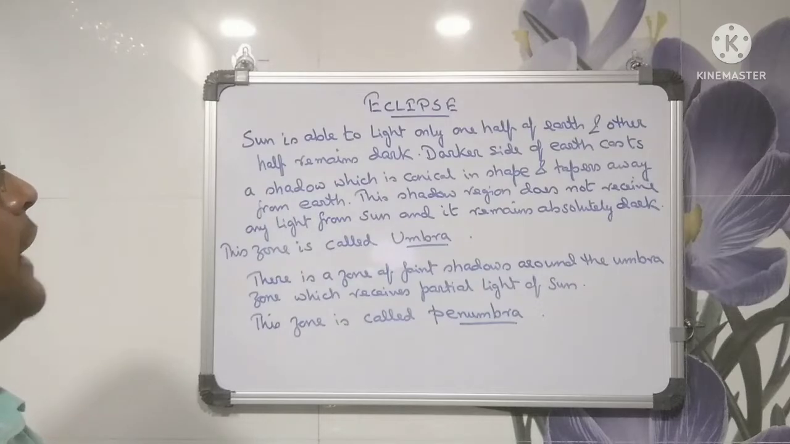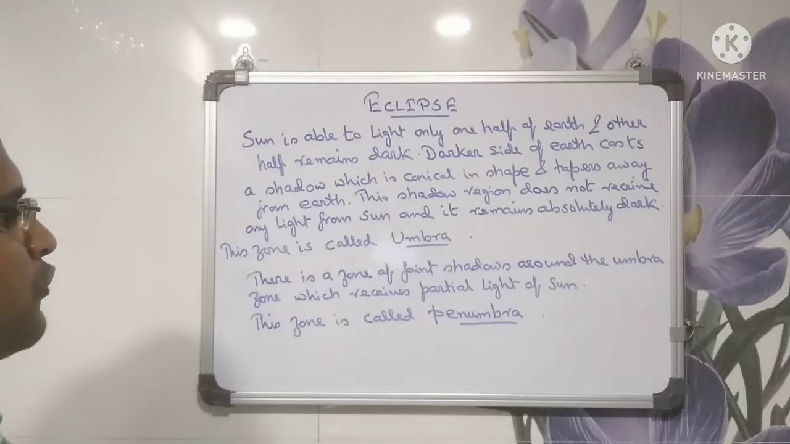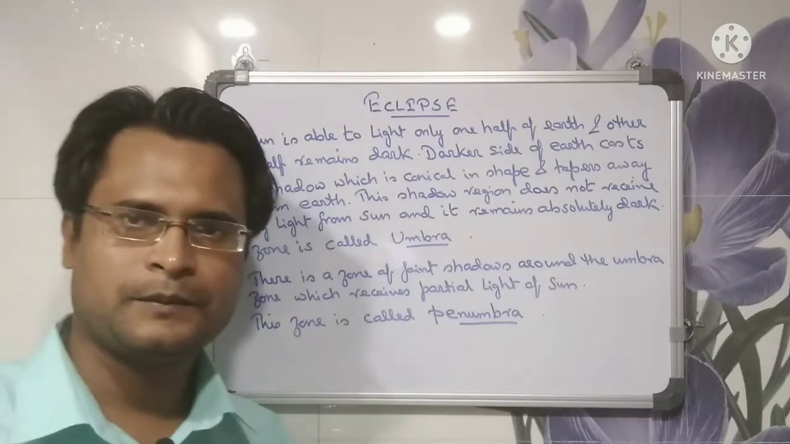The sun is able to light only one half of the earth, and the other half remains dark. The darker side of the earth casts a shadow which is conical in shape and tapers away from the earth. This shadow region does not receive any light from the sun and remains absolutely dark. This zone is called the umbra. There is a zone of faint shadow around the umbra which receives partial light of the sun. This zone is called the penumbra.